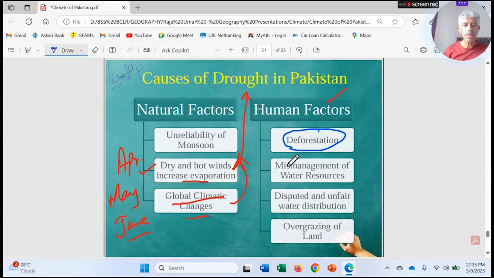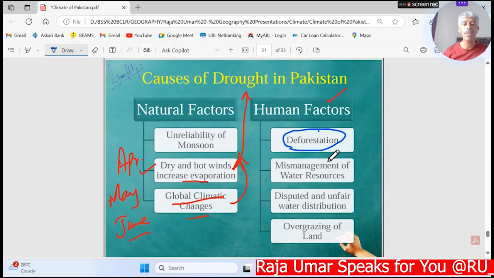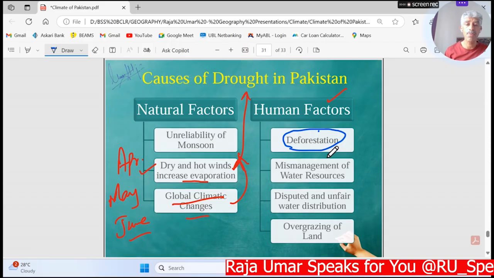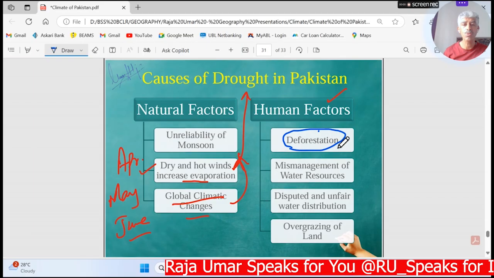Whenever there are trees in some region, there is some humus and some moisture in that land all the time. But when those trees are cut down, the land is exposed to the sunlight directly, making that land get dry very quickly, leading to the drought situation. So deforestation is one factor.